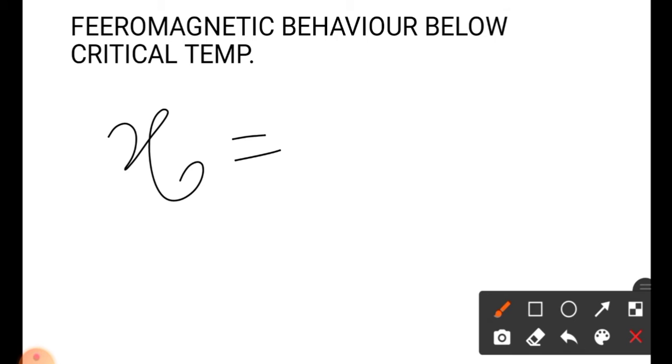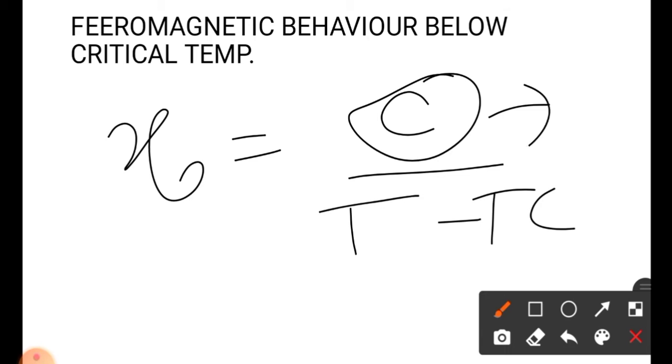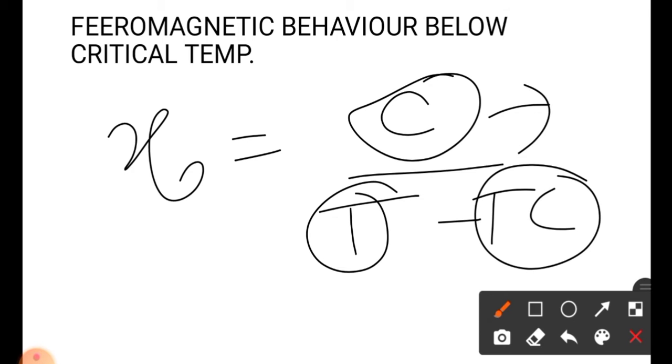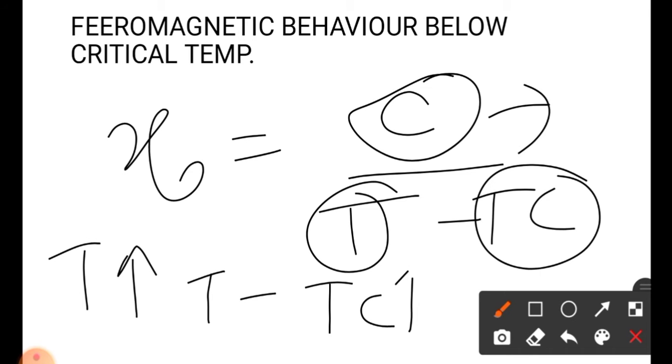Now there is one formula for magnetic susceptibility. It is given by C divided by T minus Tc. Here C is the Curie constant, T is the temperature, and Tc is the Curie temperature. When we increase the temperature, T minus Tc also increases. Therefore, the magnetic susceptibility of the material reduces. This is known as Curie's law.